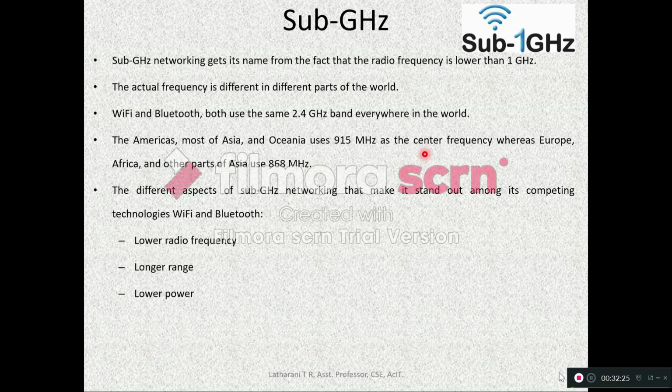The different aspects of sub-gigahertz networking, which is less than 1 gigahertz, that make it stand out among its competing technologies like Wi-Fi and Bluetooth are the low radio frequency, the longer range it covers, and also that power consumption is less.